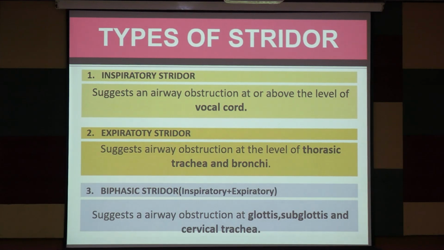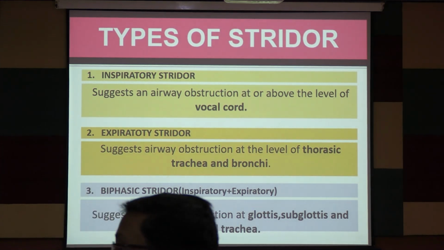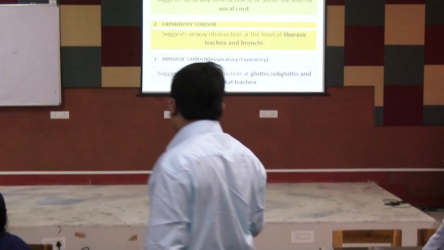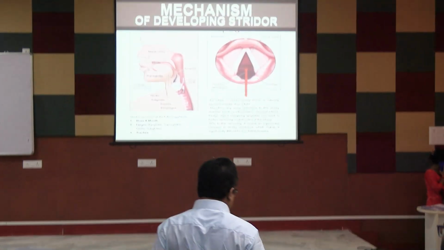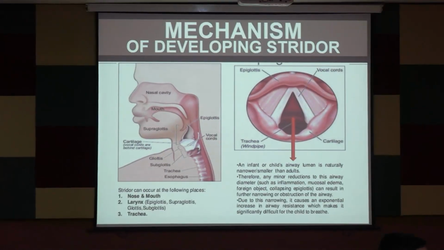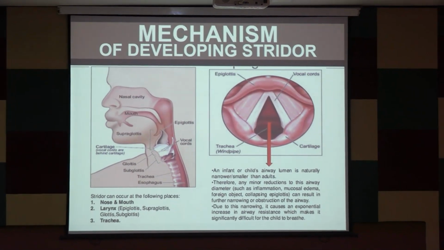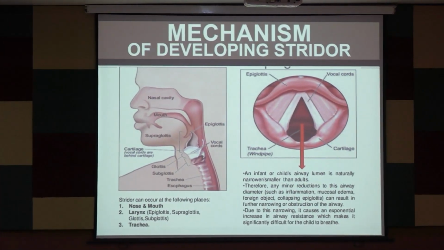So, inspiratory Stridor suggests an airway obstruction at or above the level of the vocal cords. Expiratory Stridor suggests airway obstruction at the level of the thoracic trachea or bronchi. And biphasic Stridor, as I have shown, suggests obstruction in the glottis, subglottis or cervical trachea. So what is the mechanism of developing Stridor? Very simple. The main reason is obstruction. Where is the obstruction? The obstruction may be anywhere. I have shown already.